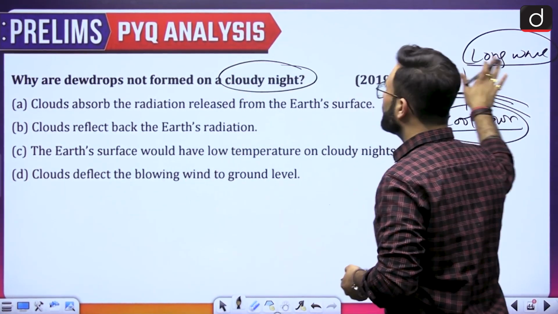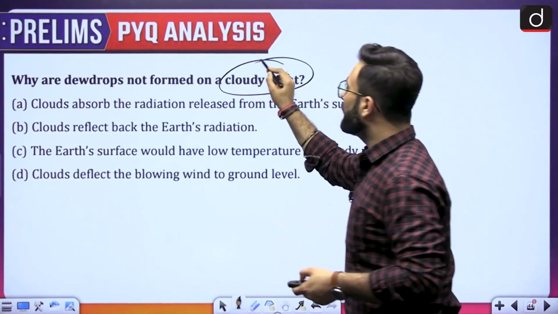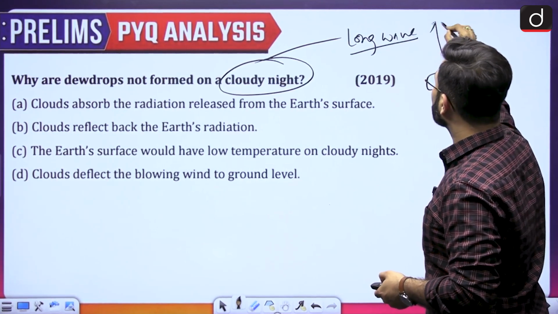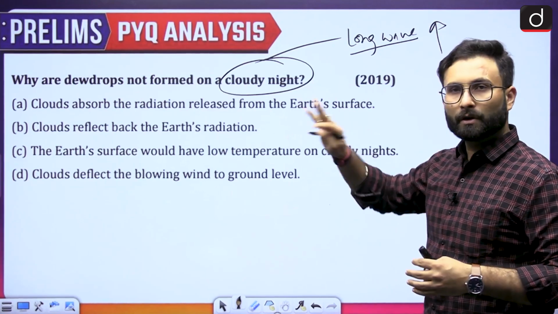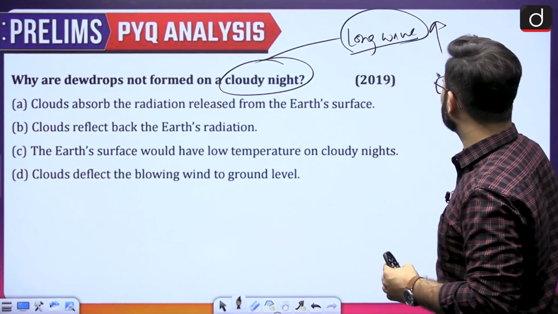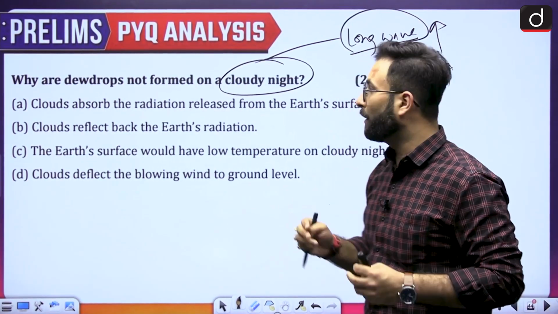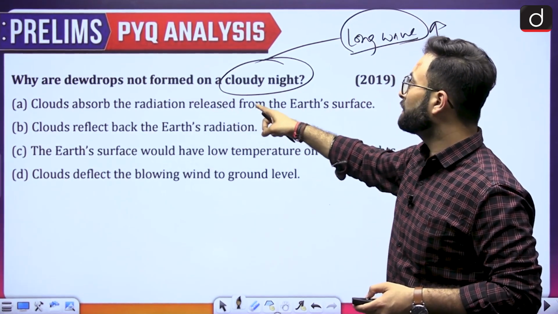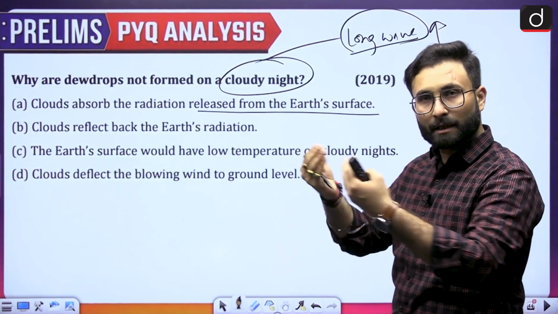So here you can see they are saying that if there is a cloudy night, that means the long wave radiations are not able to get out of the earth's atmosphere because of the heat trapping. As I told you, clouds will be going for the trapping, because of which the temperature will be high, the temperature will not go below a particular level, so dew drops will not form. Okay, why are dew drops not formed on the cloudy night? Clouds absorb the radiation released from the earth's surface. They are not absorbing it, they are sending it back to the earth.